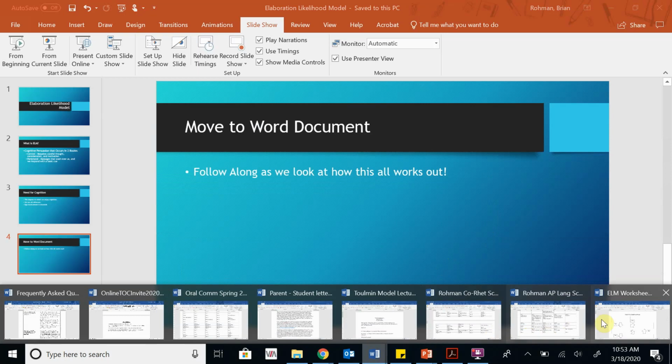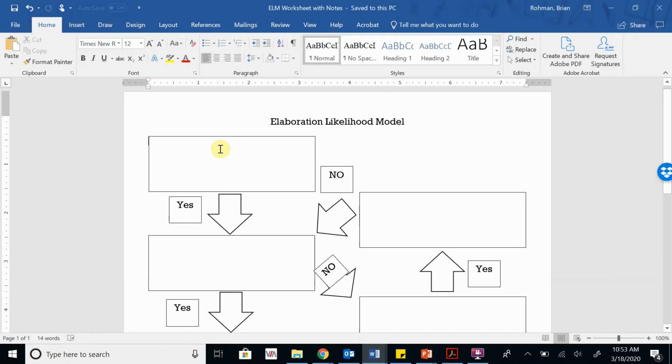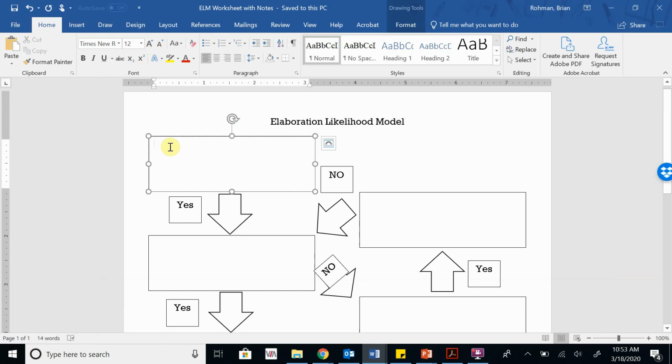I'm going to pull up my version here, and I'll try to make my font a bit bigger. Feel free at any point to pause the video and replay parts of this and any of the lectures that I give. We're going to go through this and think about how we might process a message, and I'll throw some different examples out there as we go along.